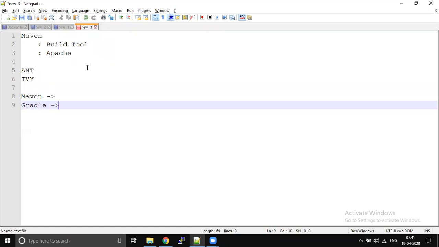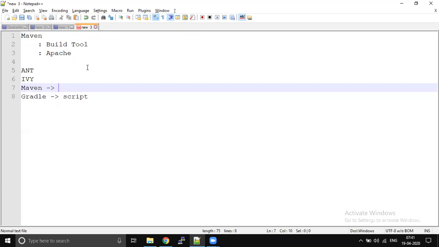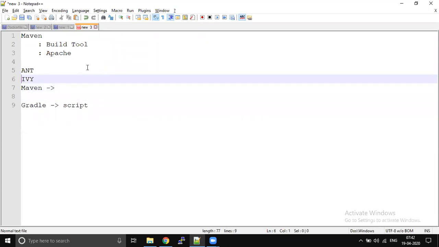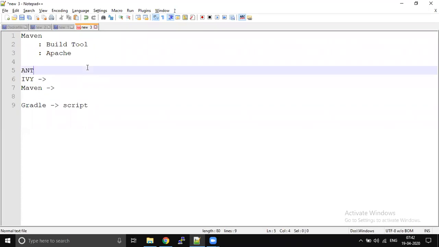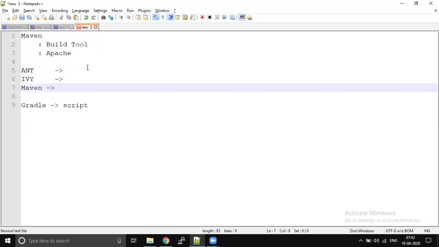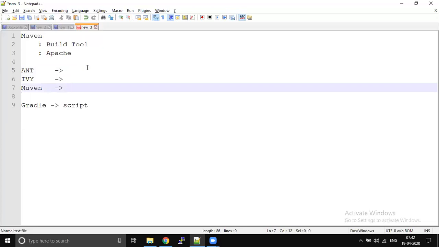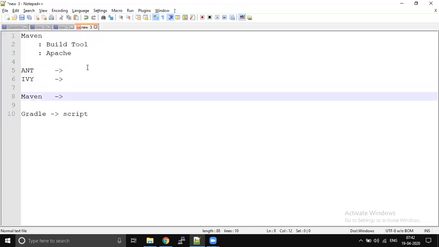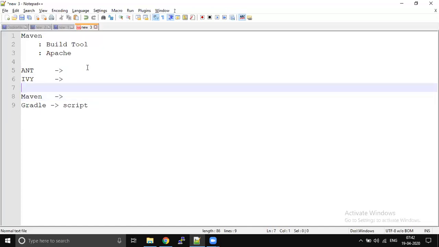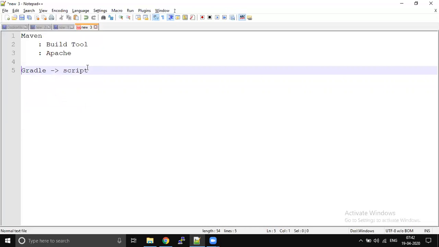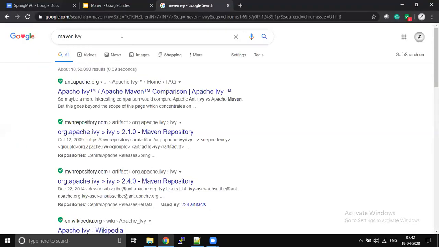This is some kind of scripting, not XML configuration. Maven, Ant and Ivy scripts are all XML based, whereas Gradle is not XML based. It is some kind of scripting language, but it's fine. Whatever we can achieve with Gradle, we can achieve with Maven. So there is not much difference between Maven and Gradle. But when we compare Ant and Maven, there are so many differences. Any questions?